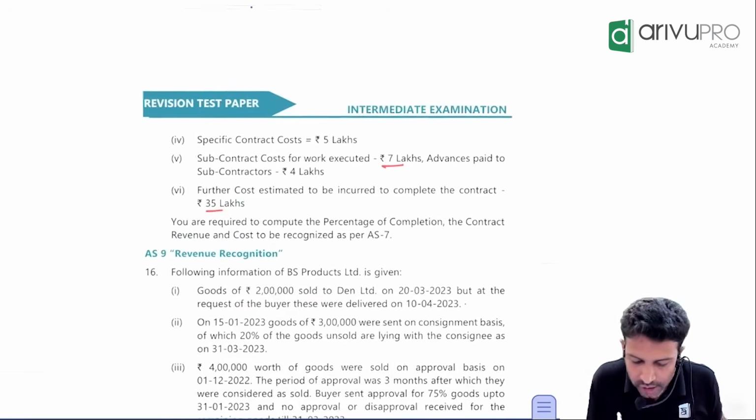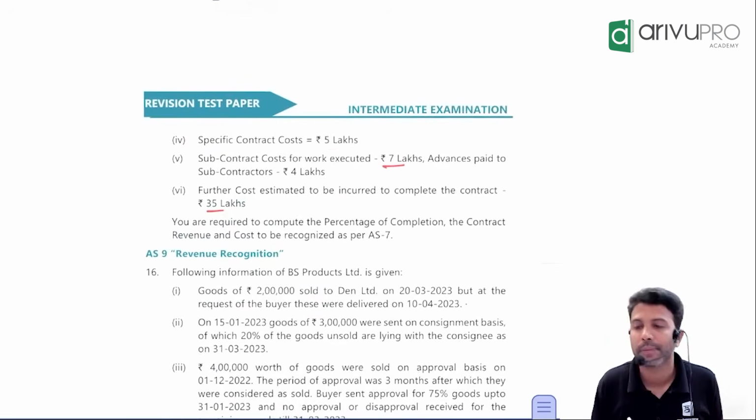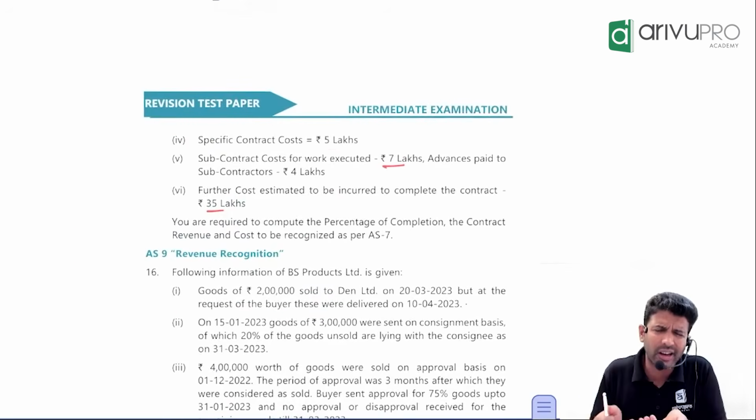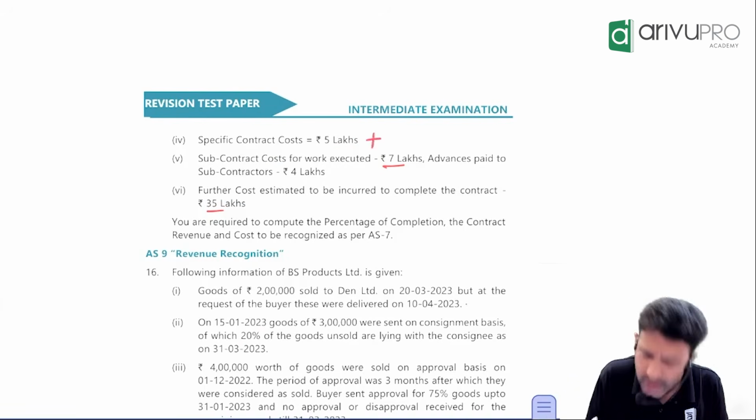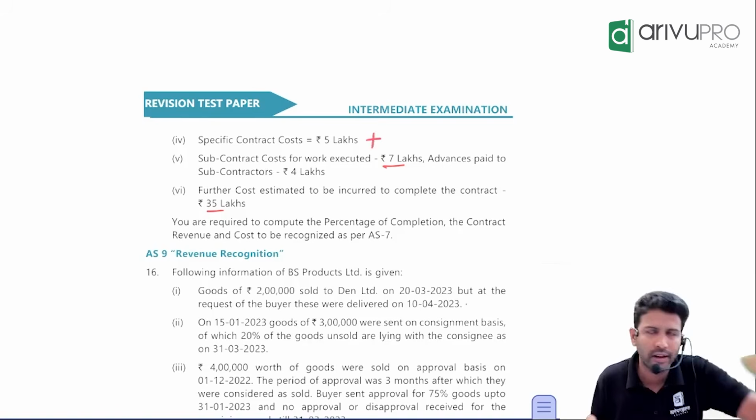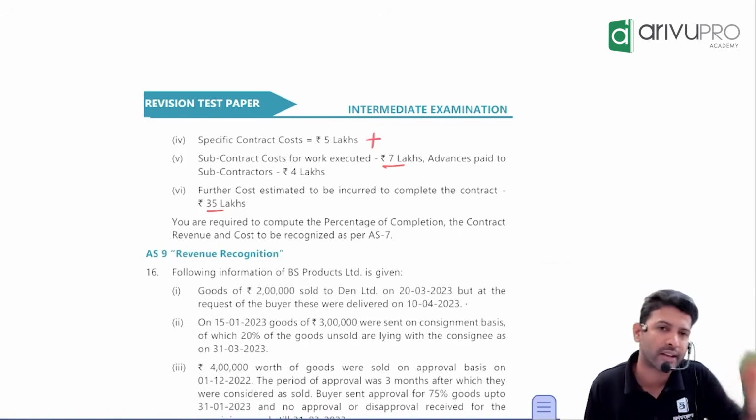Next one. Specific contract cost is how much? 5 lakh. Due to this contract, you have incurred some specific cost. It could be whatever; we don't know the breakup. Can we add this? Of course, it is directly related. So add in your calculator. 33 plus 5, 38.